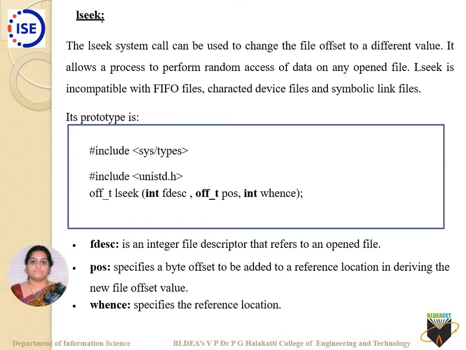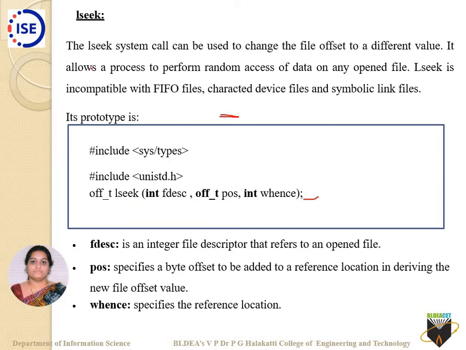In that, the very first one is LSeek. LSeek is an API which is used to change the offset value, or else you can call it the cursor value, to the value which you desire. The value is nothing but the cursor position. For example, when you open a file, the cursor position is over here and you want to change it to the end of the file. How can we do it? How does it happen internally? These things are dealt with by this API called LSeek.